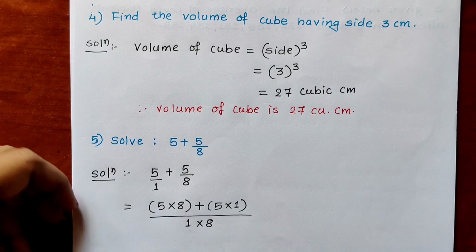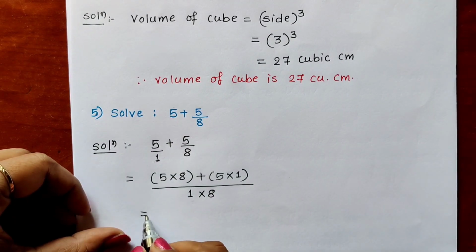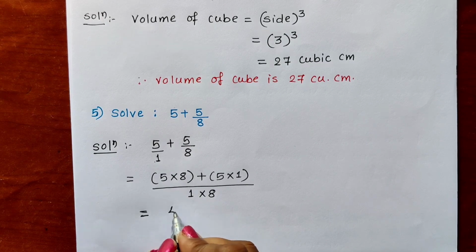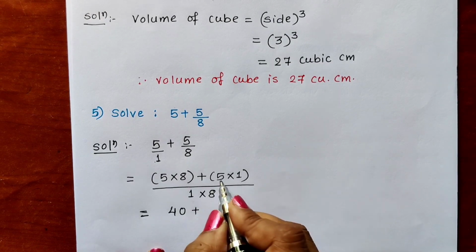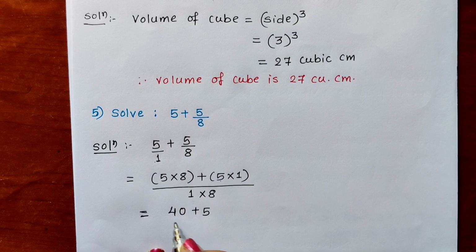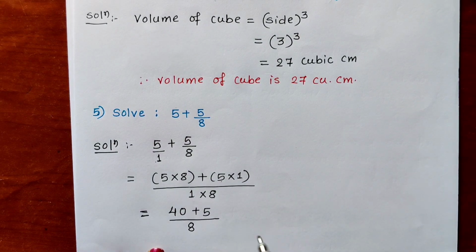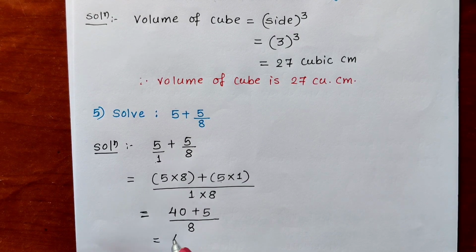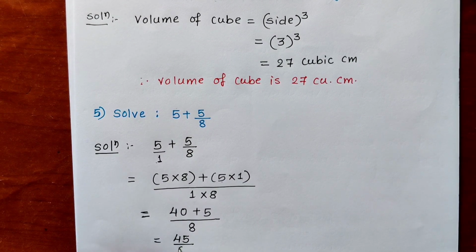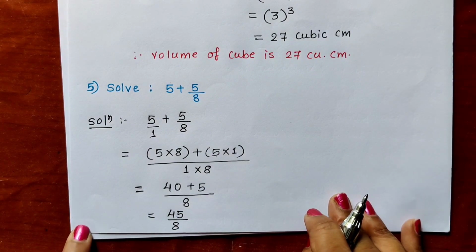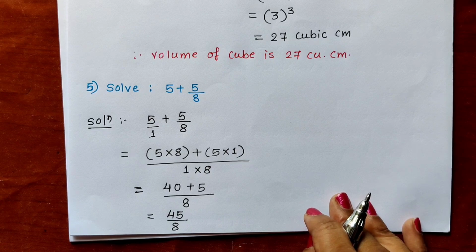Now next step, we have to do multiplication first. 5 8s are 40 plus 5 1s are 5. 1 into 8 is 8. What will be the answer? 40 plus 5 is 45 upon 8. So answer is 45 upon 8. In this way you can solve this sum. So we have completed question number 2.